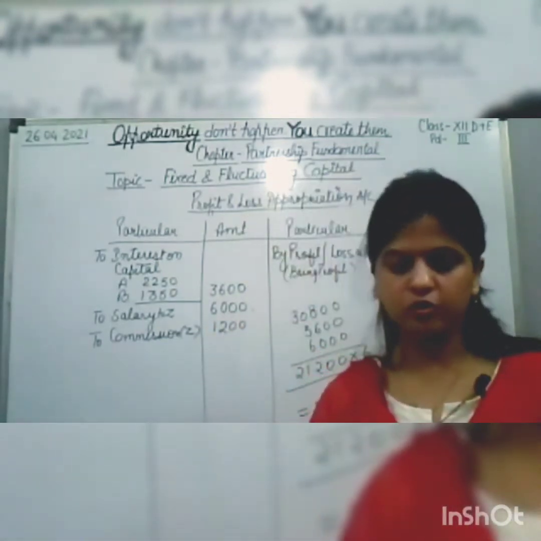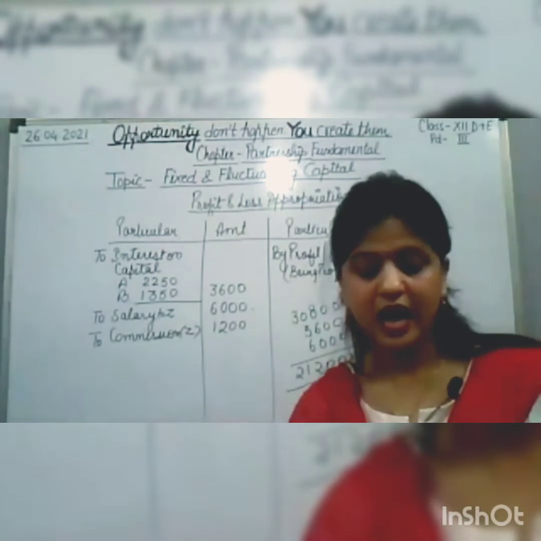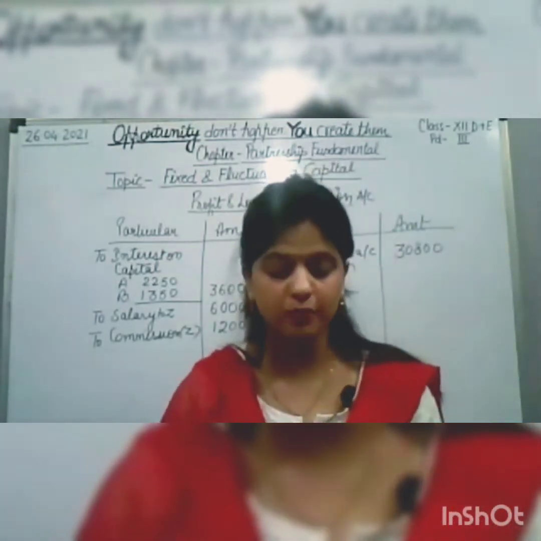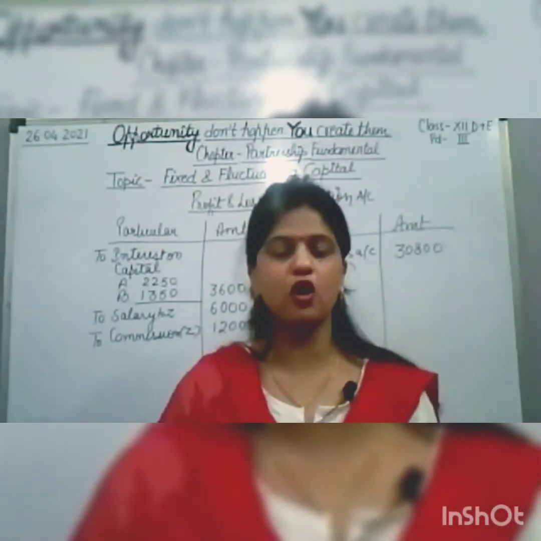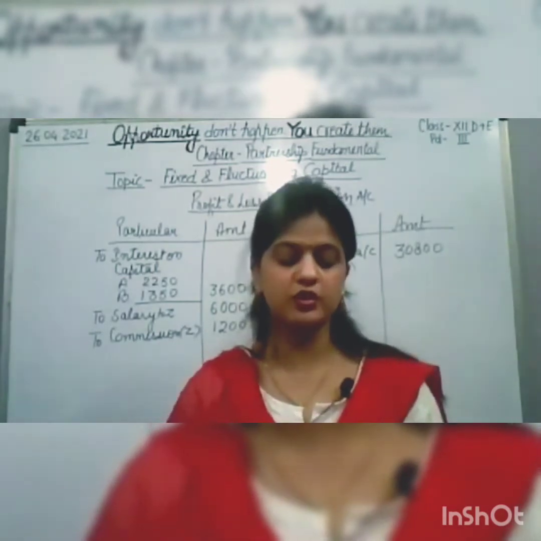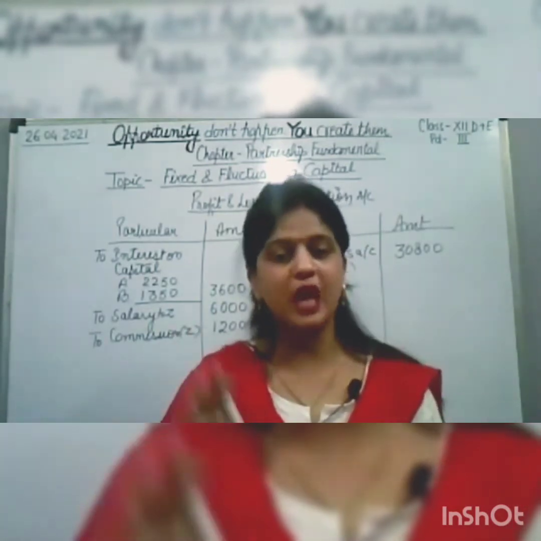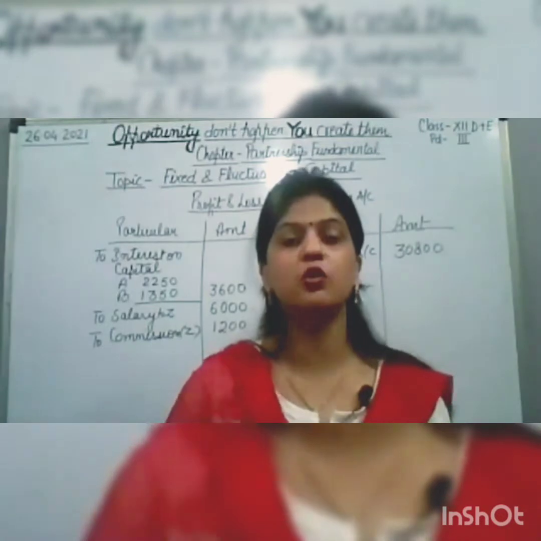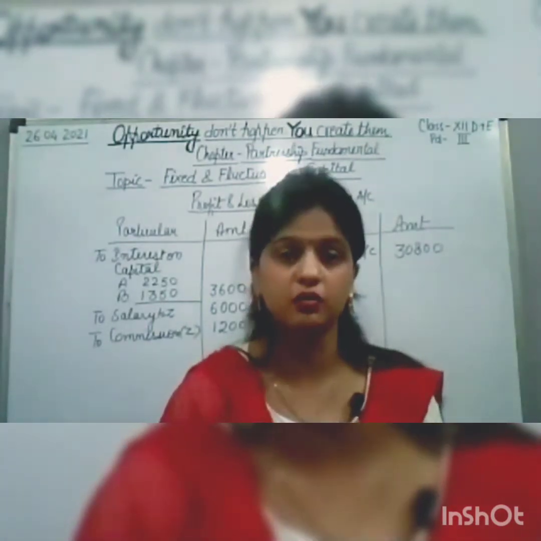Now you need to take out the balance. And one thing you have to remember: if you are preparing for fixed capital accounts, then in place of capital account you have to write partners' current account.